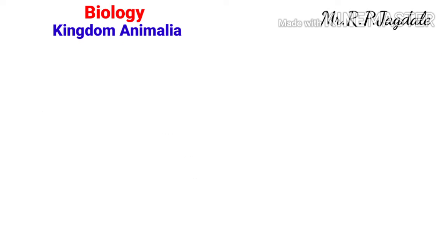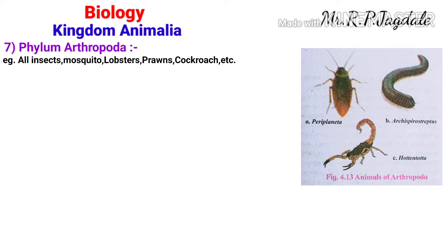Then coming to the next phylum, the seventh phylum, called phylum Arthropoda. The meaning of this: arthros means joint and podas means legs. That means Arthropoda are animals having jointed appendages.